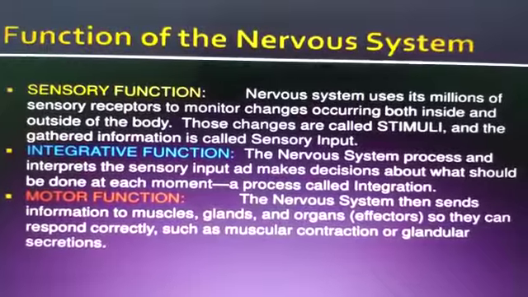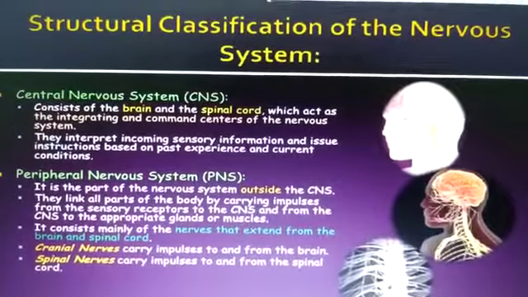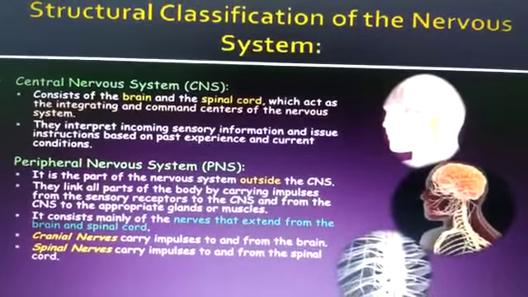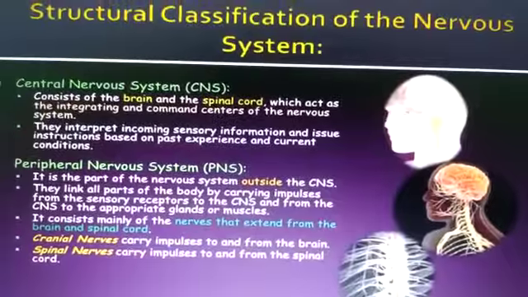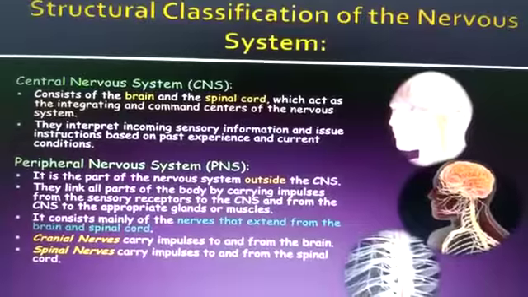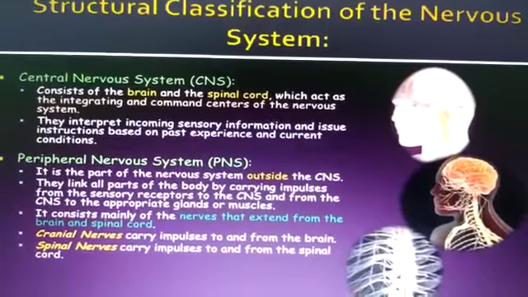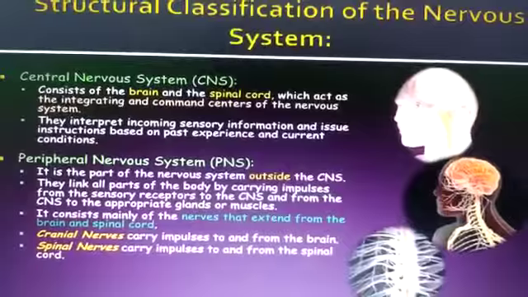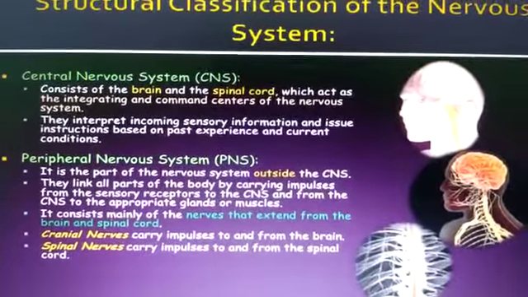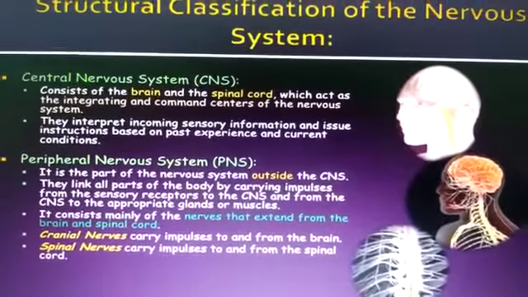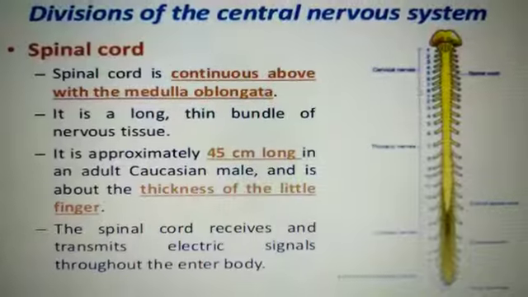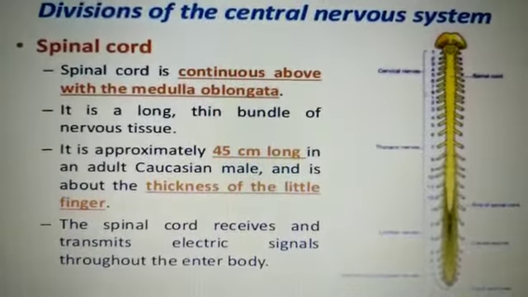the human body. Now children, talking about the central nervous system, it consists of the brain and the spinal cord, which act as the integrating and command centers of the nervous system. They interpret incoming sensory information and issue instructions based on past experiences and current conditions. So children, you are able to participate in your day-to-day life activities. It is because of the central nervous system, as the brain is one of the major components of the central nervous system. Another component of the central nervous system is the spinal cord.